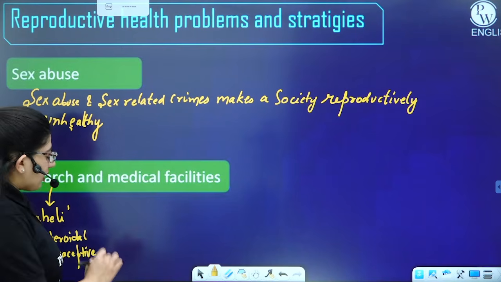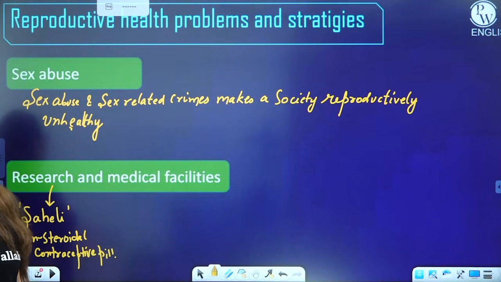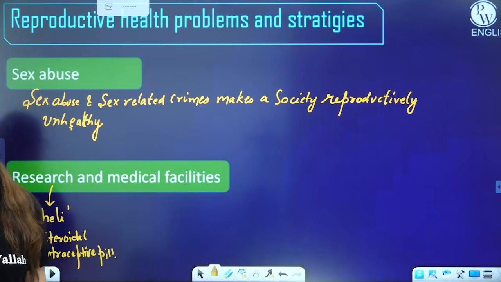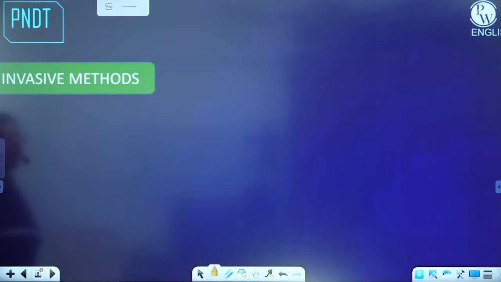All right, other medical facilities like government hospitals are introducing a lot of things so that people get attracted, and they use the contraceptive methods and the family planning program so that there should be no population explosion. All right, moving further to next.